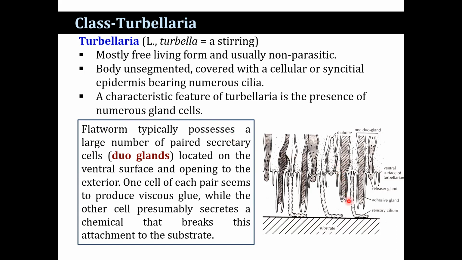The Turbellaria possess a large number of paired secretory cells, that is the duo gland. The duo gland characteristic feature is located on the ventral surface and opens to the exterior. One cell of each type secretes a glue, while the other cell secretes a chemical that breaks the attachment to the substrate.